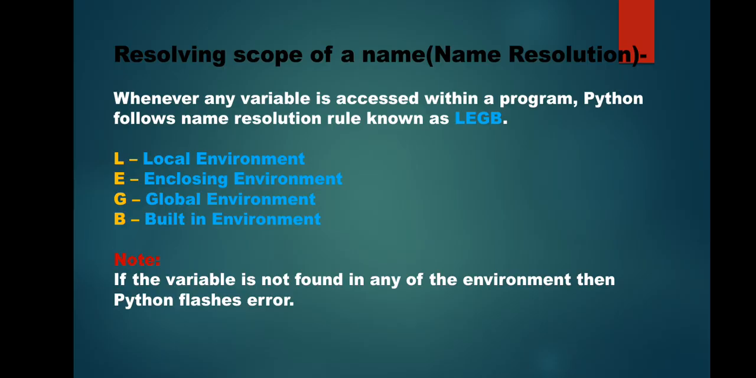Now you very well know what is a local environment. That means within any function or any block. Global environment means which is outside all functions. Now enclosing environment means enclosing environment comes into effect when we are dealing with the nested functions. Now nested function means for the inner function, outer function body is considered the enclosing environment. And built-in environment means when a variable is defined in some of the Python library.